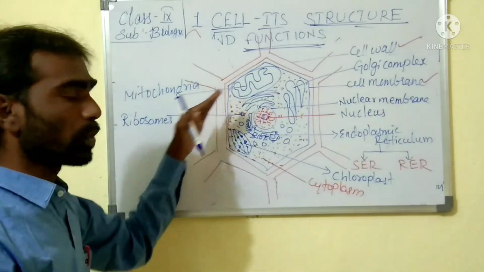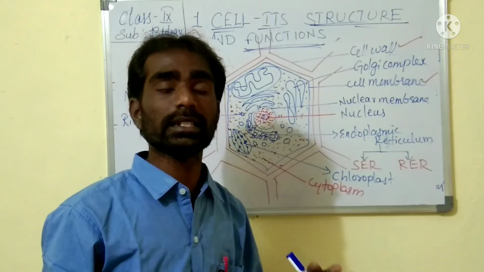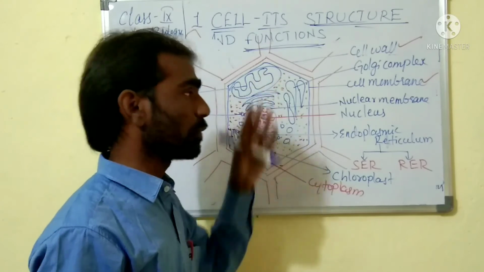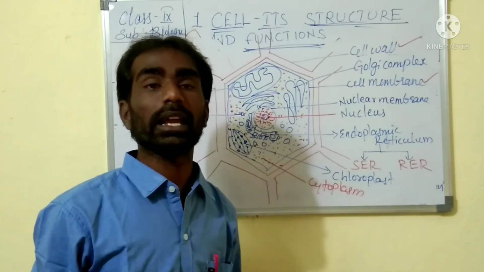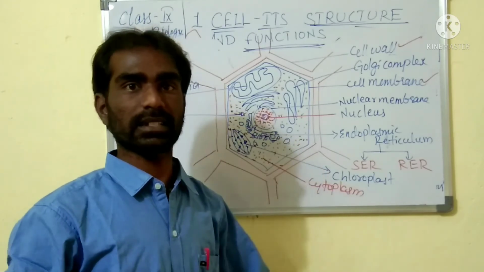The cell wall is tough and rigid, made up of cellulose, hemicellulose, lignins, and pectins, isn't it? So the cell wall gives protection. It gives the rigidity and stiffness to the cell. Because of that, the plants are standing erect.